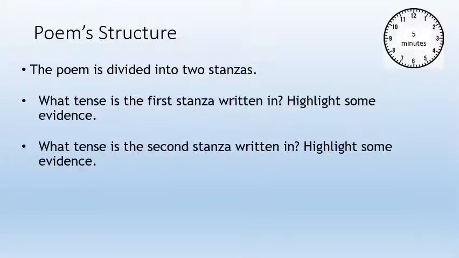The poem's divided into two stanzas. The stanzas are merely the verses, but we don't call them verses or paragraphs in poetry, we call them stanzas. What tense is the first stanza written in? Is it past, future, or present? I want you to make a decision, read it, make a decision, and highlight some evidence and annotate. What tense is the second stanza written in? Do the same there.